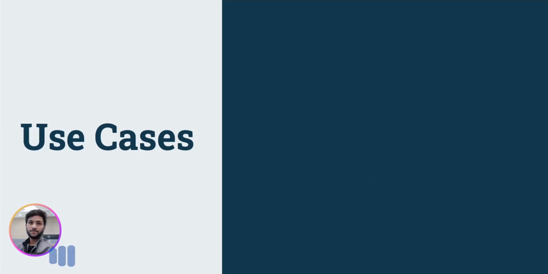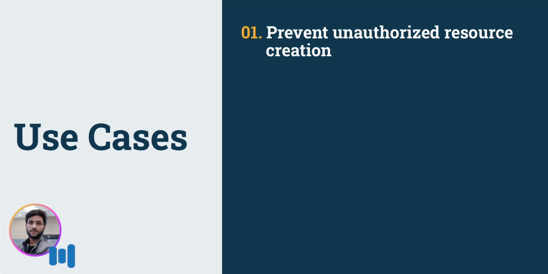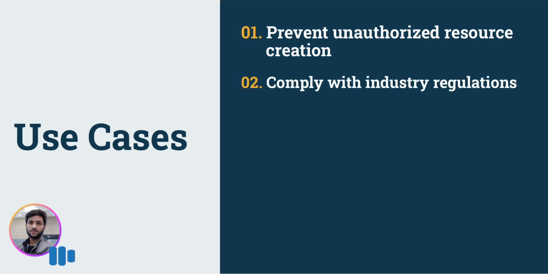So how can we discuss the use cases of OPA with Terraform. The first one is preventing unauthorized resource creation. In this use case, under enforcing security and compliance requirements, use OPA to ensure that only authorized users can create resources in your cloud environment. Next one is complying with industry regulations. OPA can help you comply with industry regulations such as HIPAA or PCI DSS by enforcing specific configuration requirements. It also enforces the security and compliance requirements.